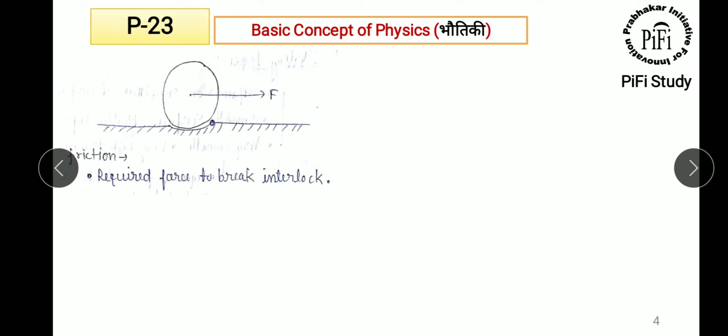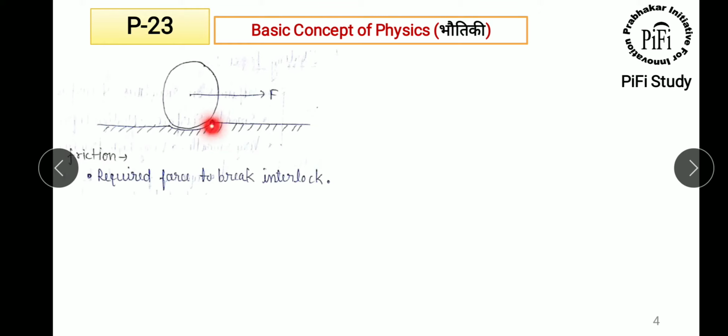Now there is one wheel and there is one undulation on the road. When the wheel is moving on this road, coming from this place and going down into this part of the road, and you apply the force F in this direction, then force is required to break the interlocking at this point.